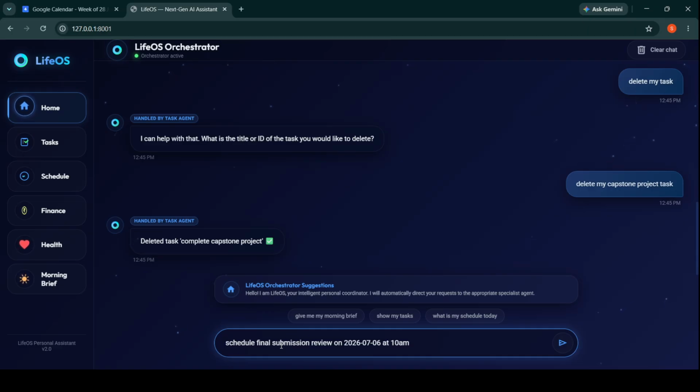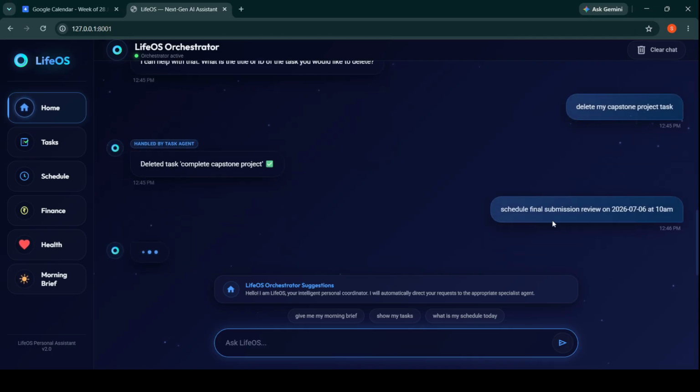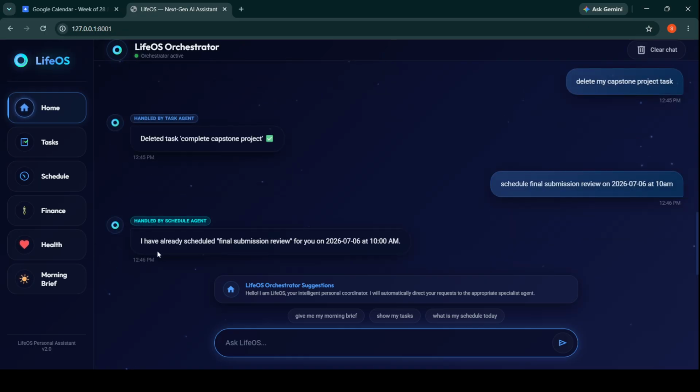So, schedule final submission review. The orchestrator will know that this task will go to the schedule agent, and the schedule agent will handle it. So let us see what comes. Okay, I already have a final submission review. I had already created this schedule earlier, so let me make another one.